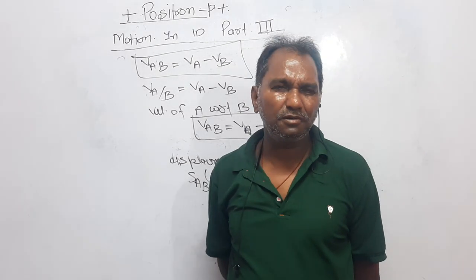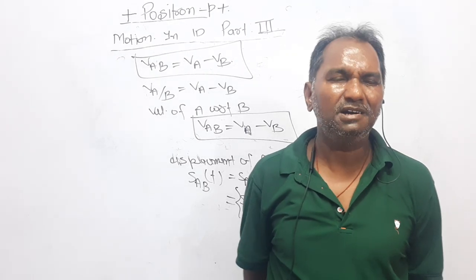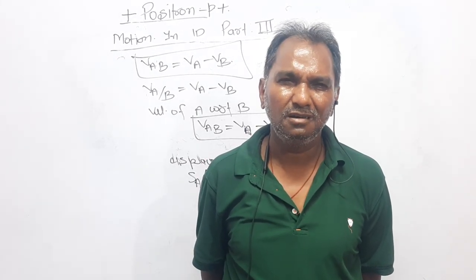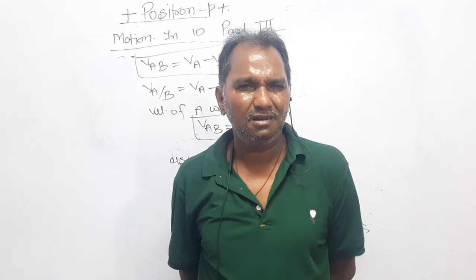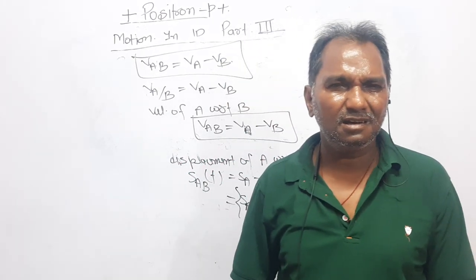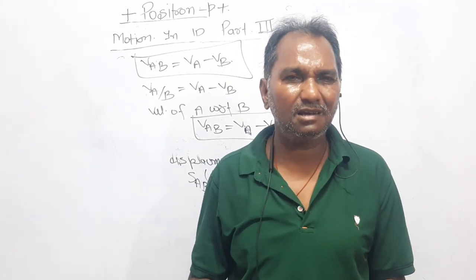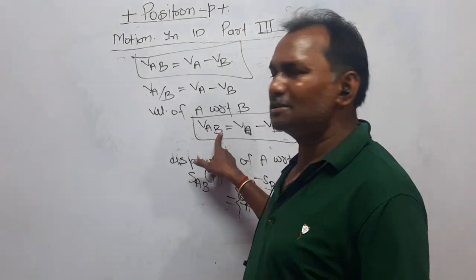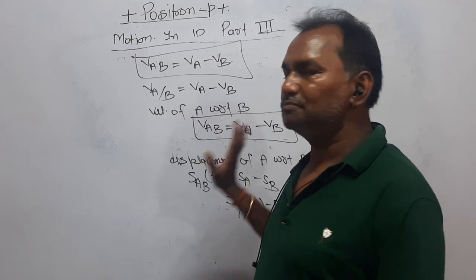The motive of today's video is to understand relative velocity in one-dimensional motion. The question is, what is the meaning of relative velocity? When we say that the two bodies A and B are moving with velocities VA and VB, then the velocity of A with respect to B, VAB, is equal to VA minus VB.